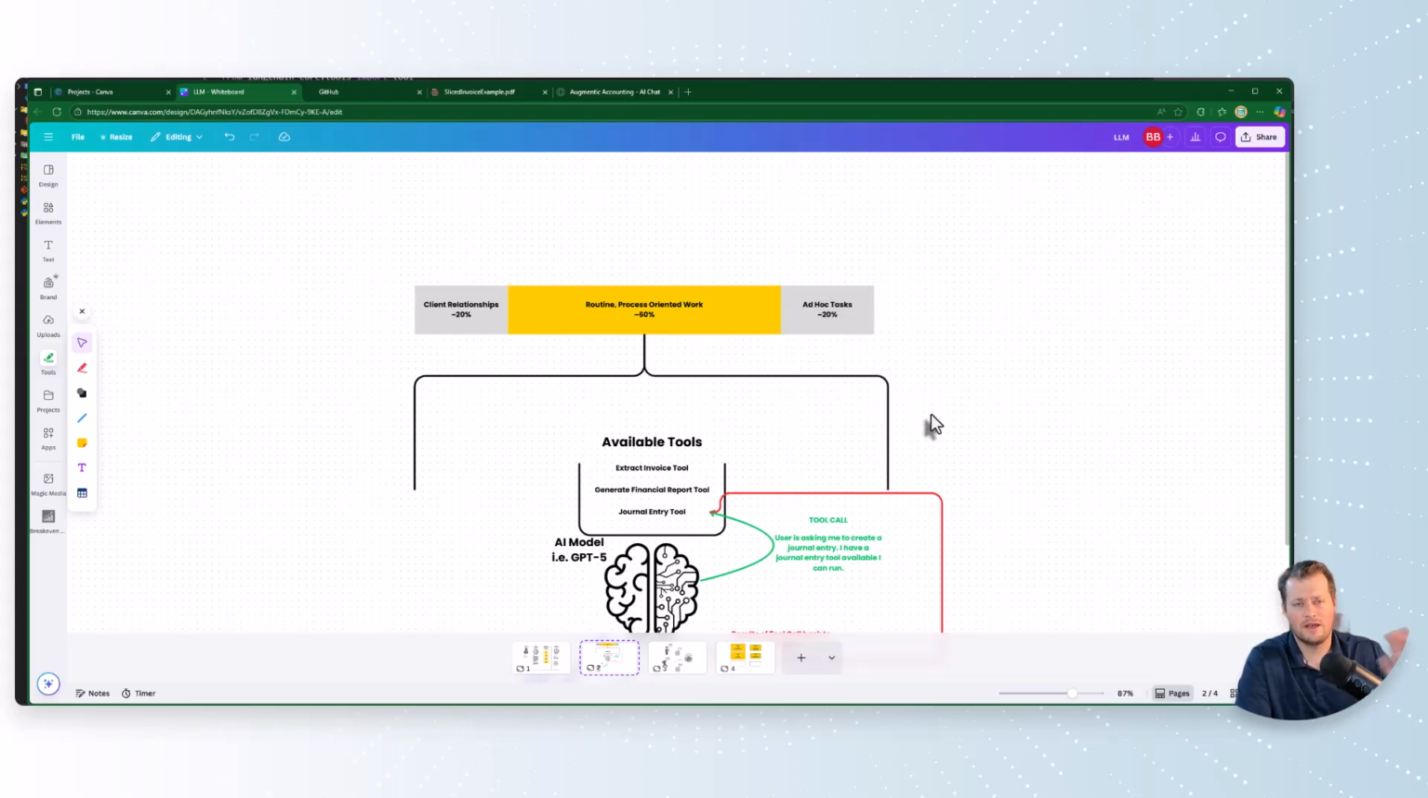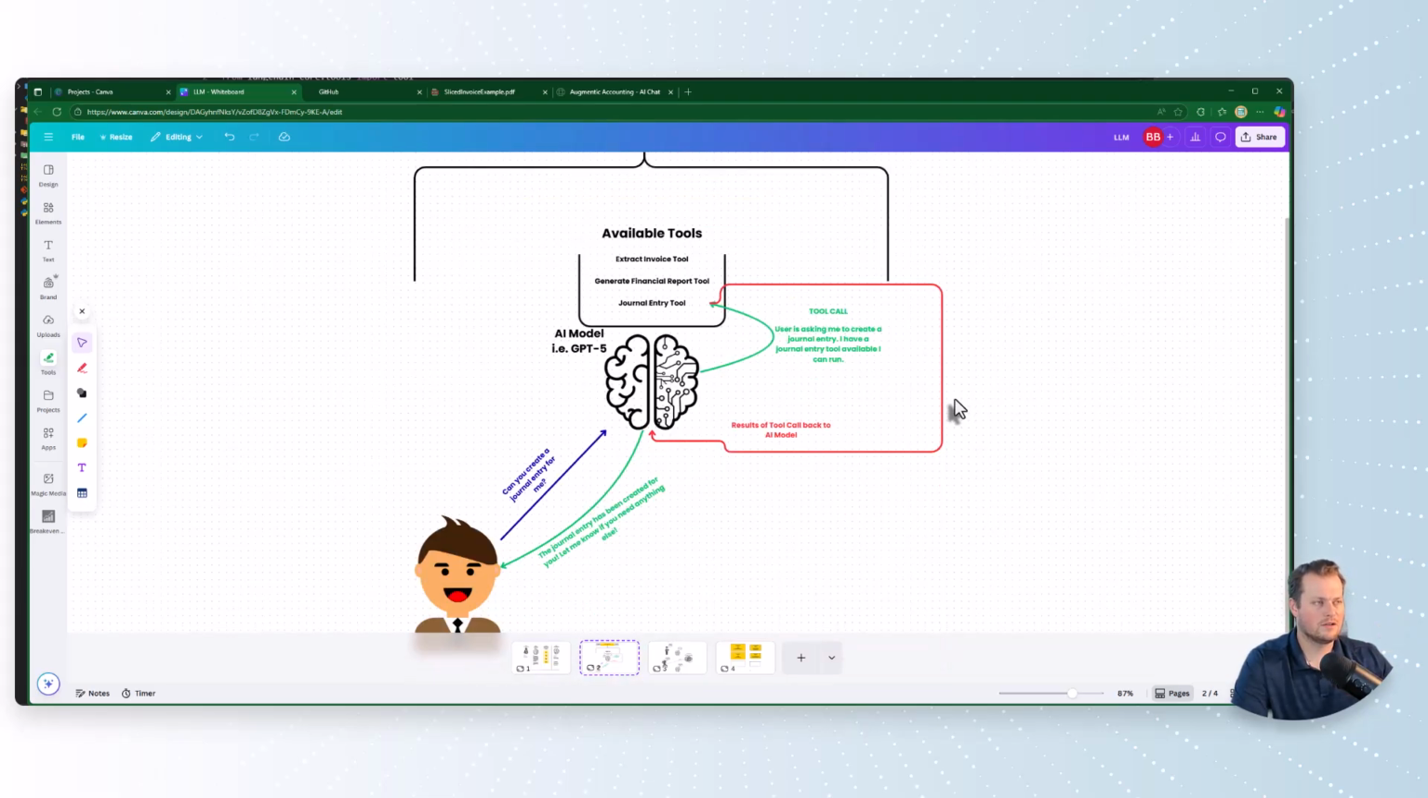You might say, hey, if you're a VP or a partner, you probably have more client relationship work. Agreed. If you are a staff accountant or senior accountant, you might have more routine process-oriented work. Agreed. So it's not going to be one-size-fits-all, but generally you can think of your role and where it fits on this scale, and use that to assess where an AI can help me do my work.